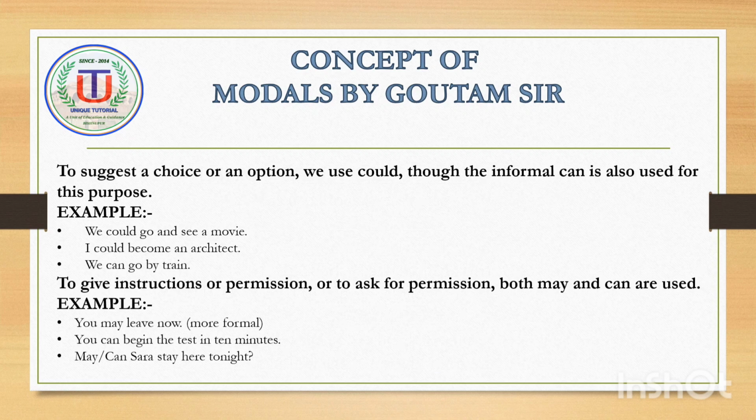To suggest a choice or an option, we use could, though the informal can is also used for this purpose. For example, we could go and see a movie. Second example, I could become an architect. Third example, we can go by train.